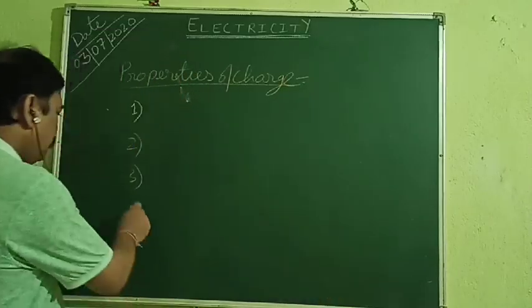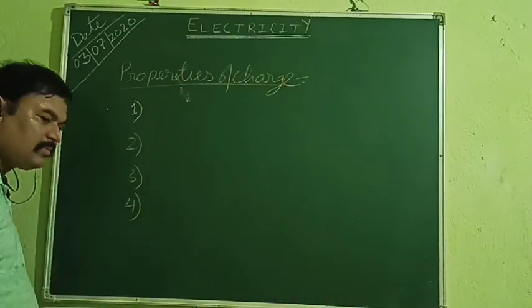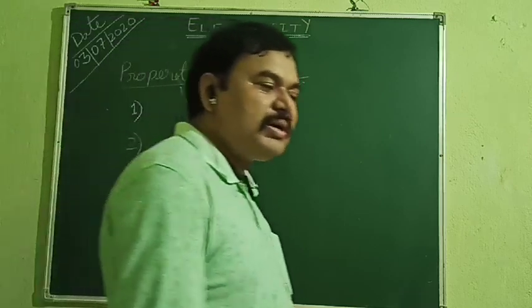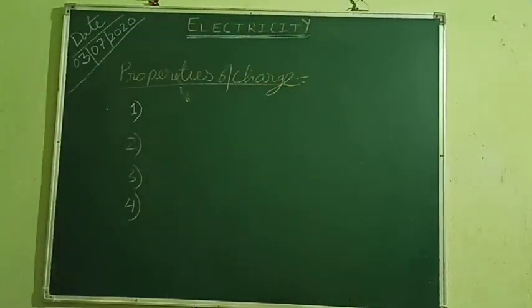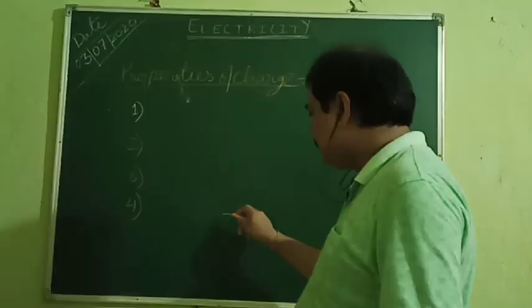Now, fourth one, charge has got additive nature. Now, what does it mean? Just put a dash over that, and start writing.